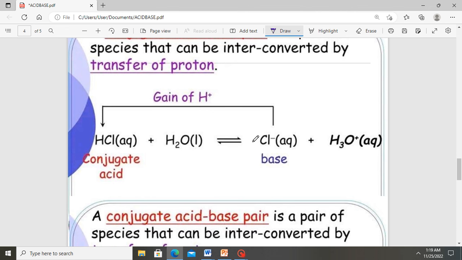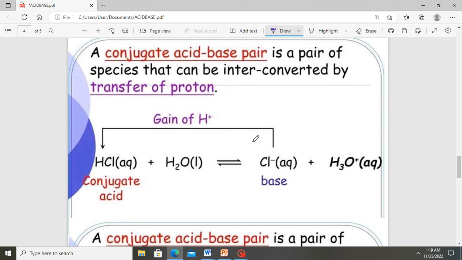So take note of the two definitions. A conjugate base is a compound formed when an acid donates a proton, and a conjugate acid is a compound formed when a base accepts a proton. So you can say that a conjugate acid-base pair is a pair of species that can be interconverted by proton transfer.